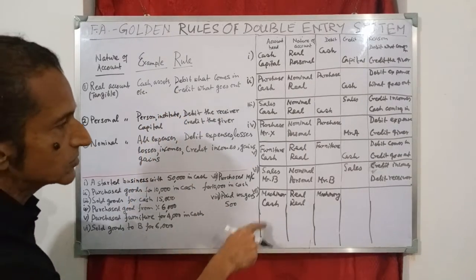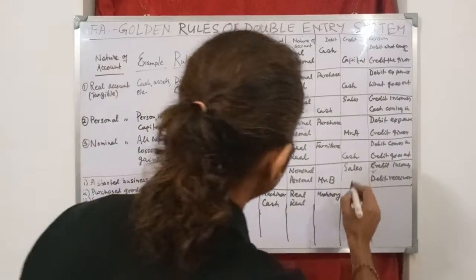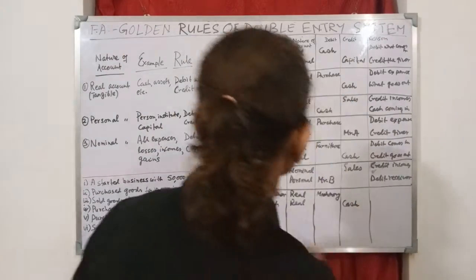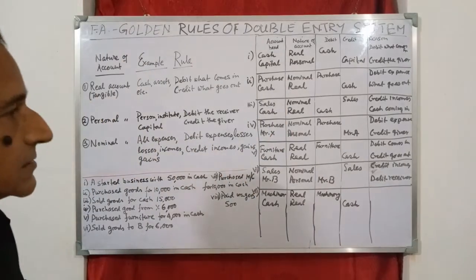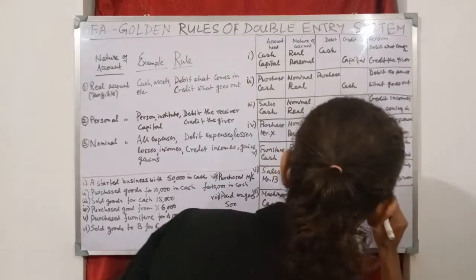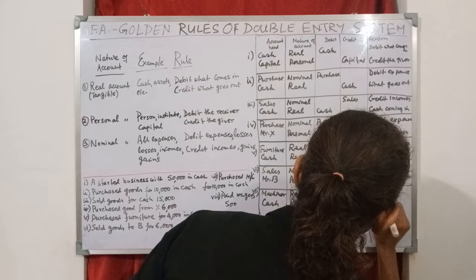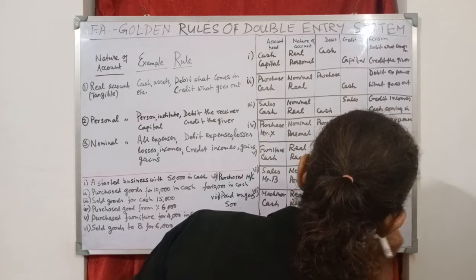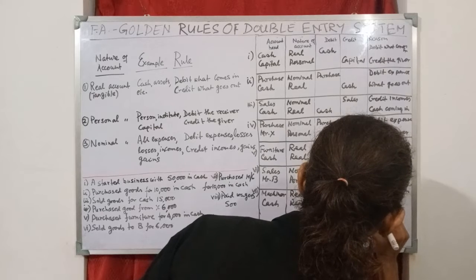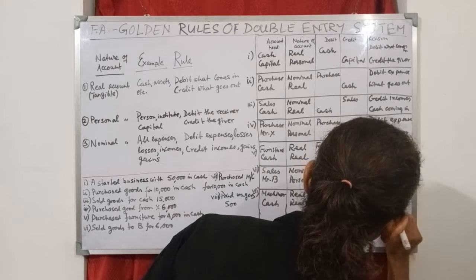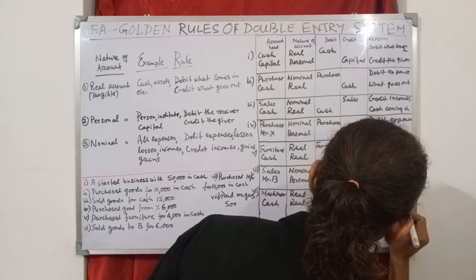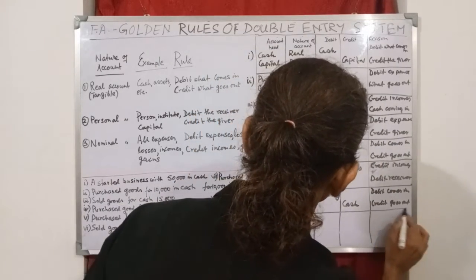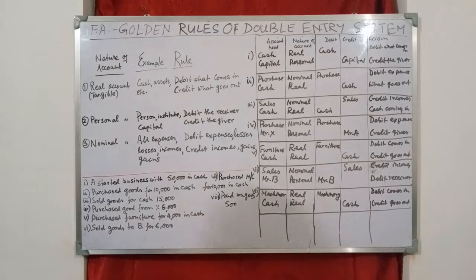Here cash is going out, so cash will be credited, so we write cash in credit column. The reason: debit what comes in, credit what goes out. Right?